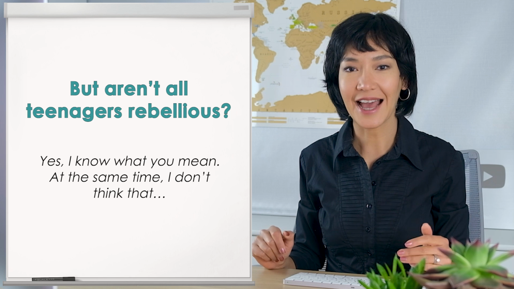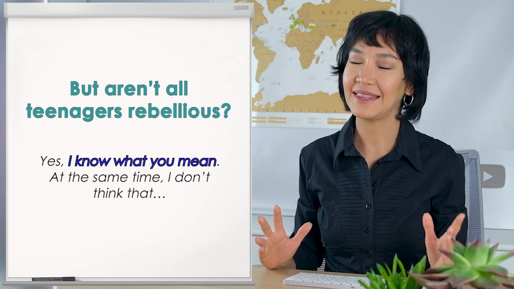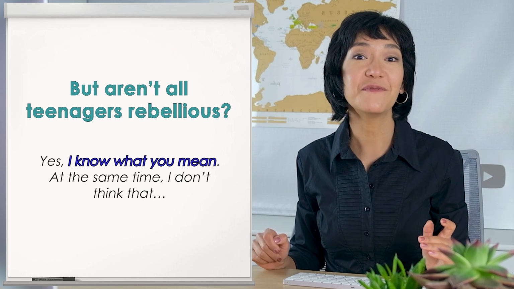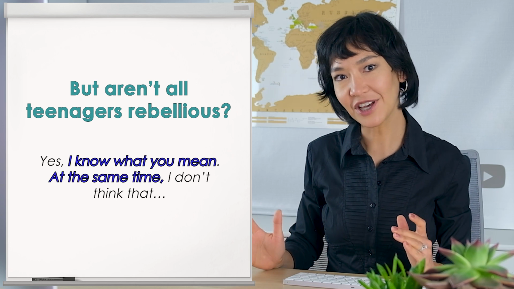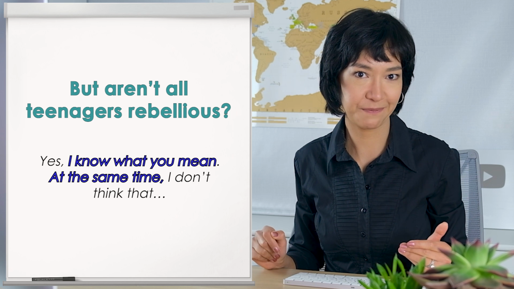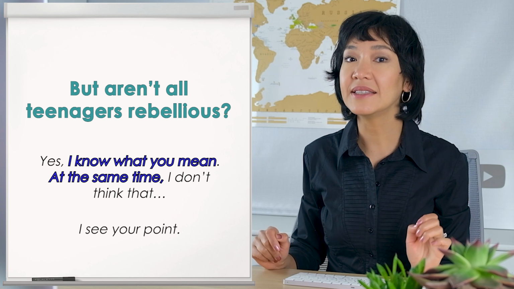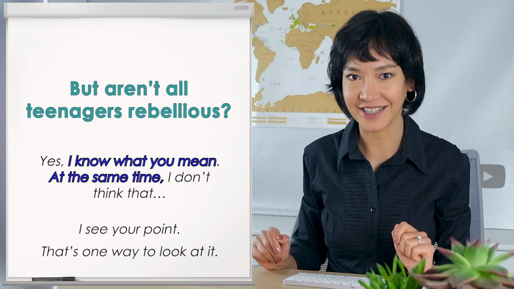By using I know what you mean, we're saying that we understand the other point of view. In this example, that's followed by an alternative point of view at the same time. So this is a polite way to disagree. Other possible phrases? I see your point, or that's one way to look at it.